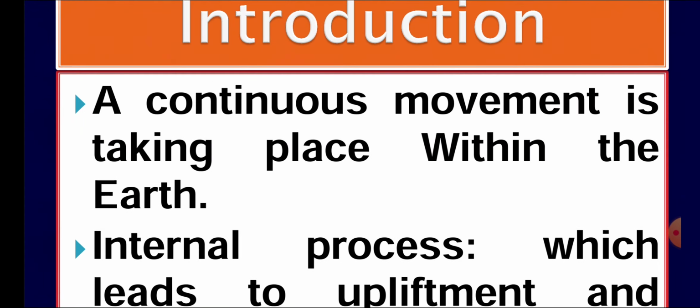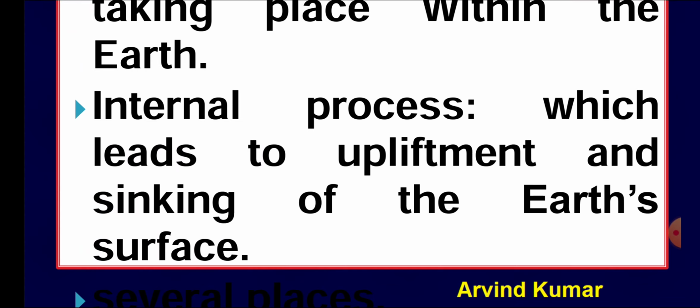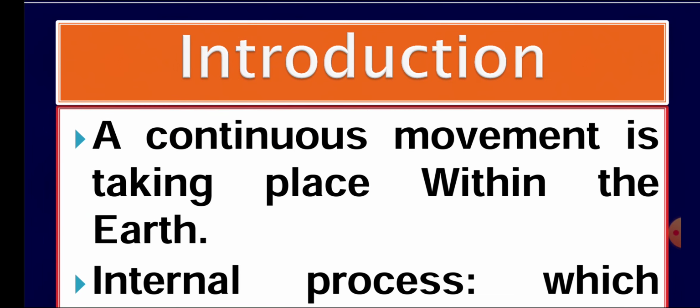First of all, here it is very important to understand that earth is made up of plates. It is made up of tectonic plates. Earlier there was one plate which was divided into 7 tectonic plates, and these tectonic plates are having movement. Sometimes these are coming closer to each other, which is considered as a convergent movement, and sometimes these plates are going away from each other, which is known as divergent movement. Although this movement is not taking place in a minute or hour, it may take millions of years.